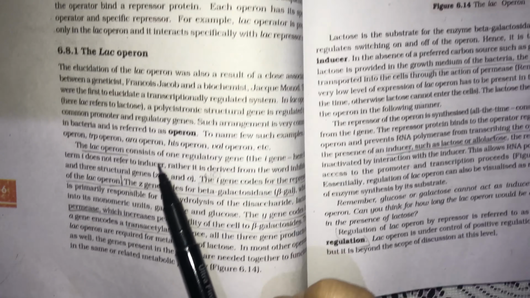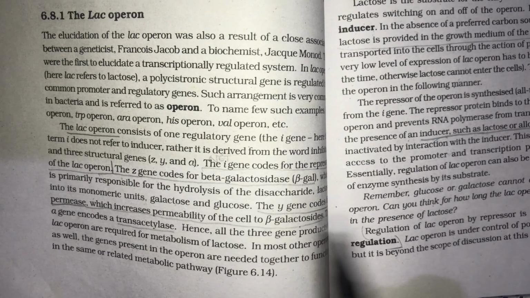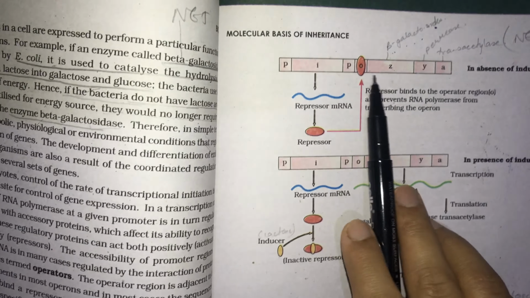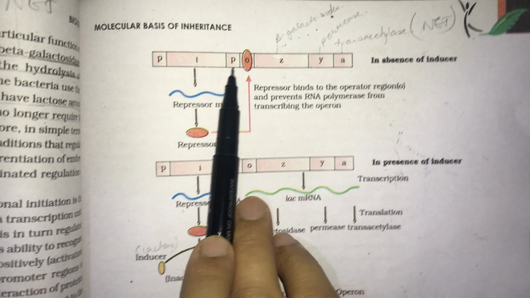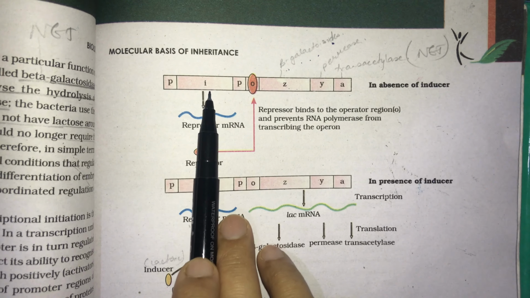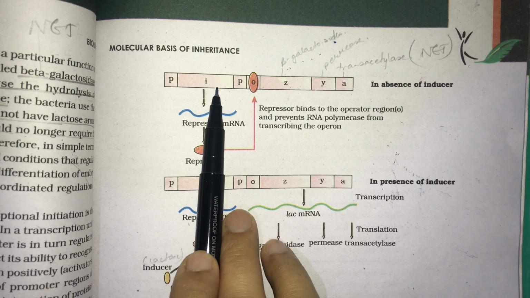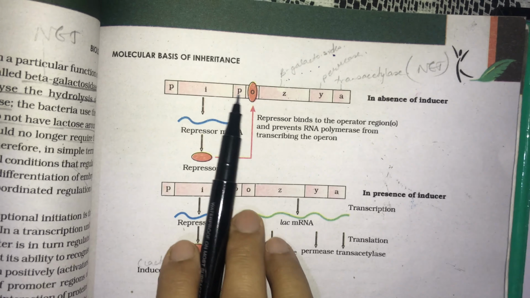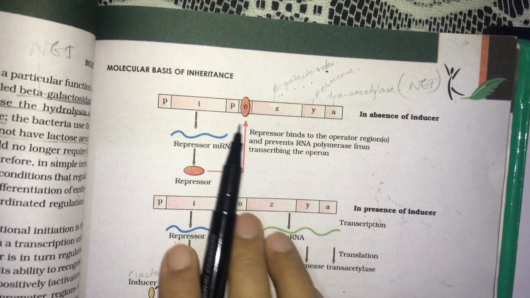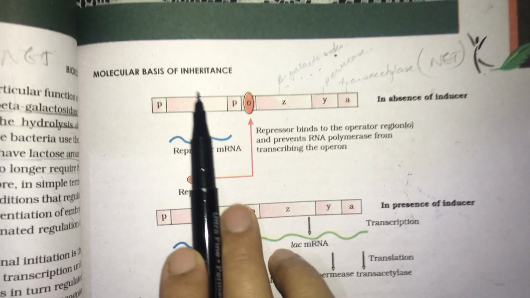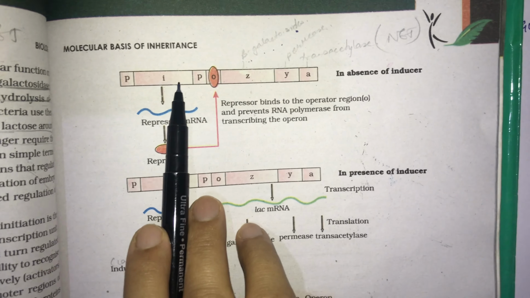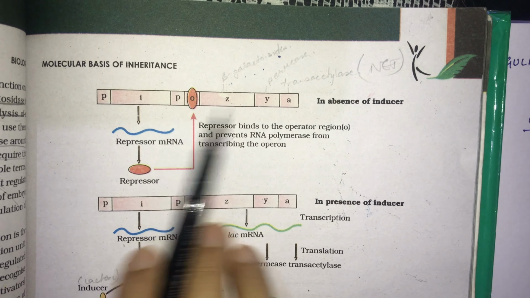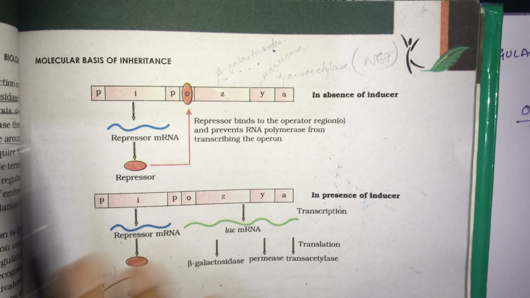The Lac Operon consists of one regulatory gene. So here you can see in the diagram, suppose this is the Lac Operon. It consists of one promoter region and one regulatory gene. When I talked about transcription in the previous video, I told you that in some transcription units there is an extra regulatory gene just before the promoter region. Not in every transcriptional unit, but in some.